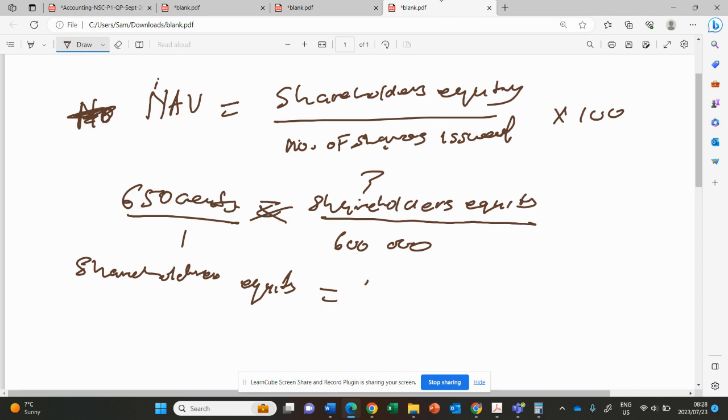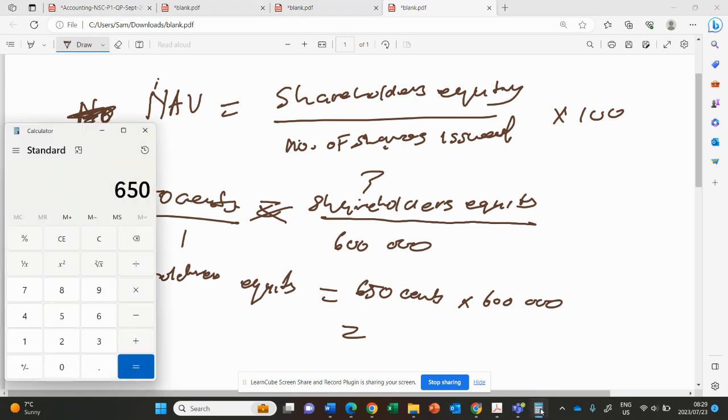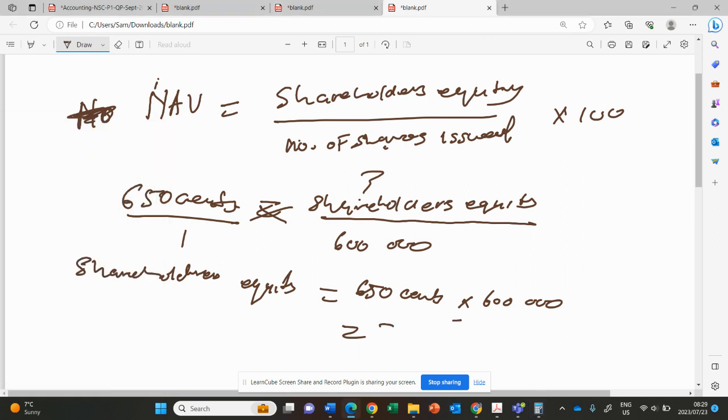It will be 650 cents times 600,000. Then you'll get how much? Let's see. 650 cents again. 650 divided by 100. Then that will be 6,5. 6,5 times 600,000. Then that will be 3,900,000. So this is 3,900,000.